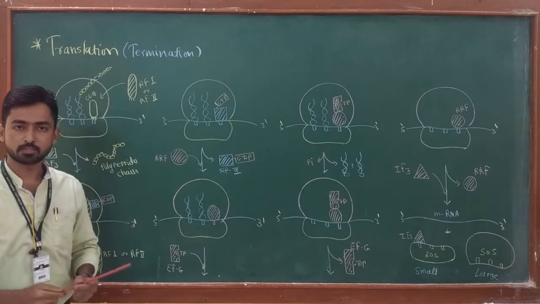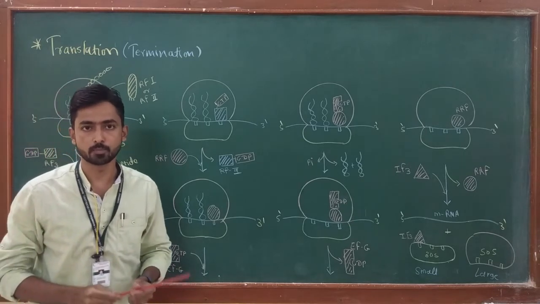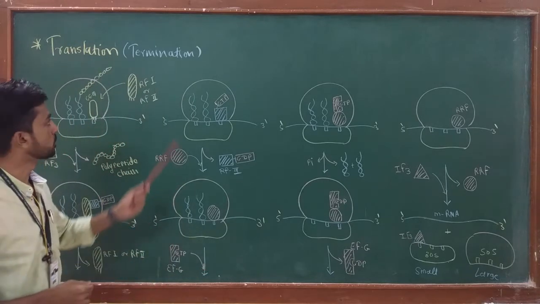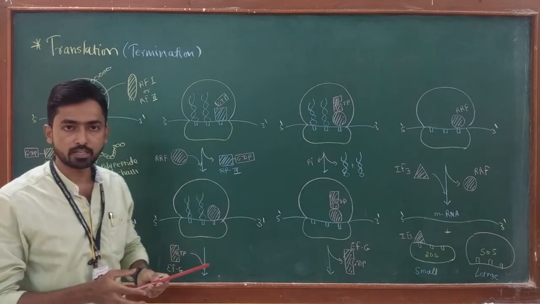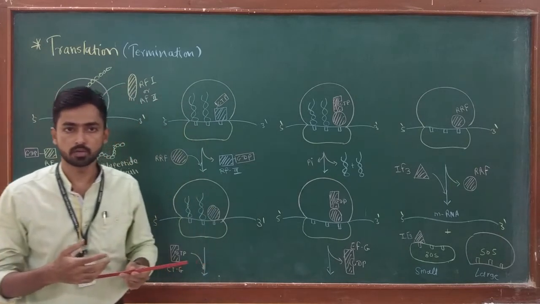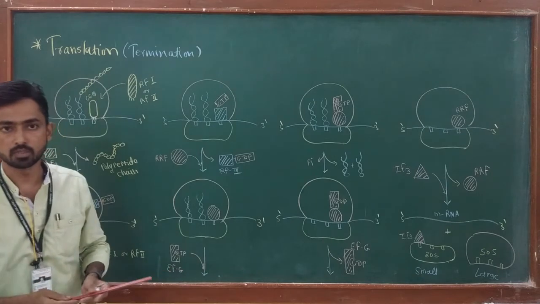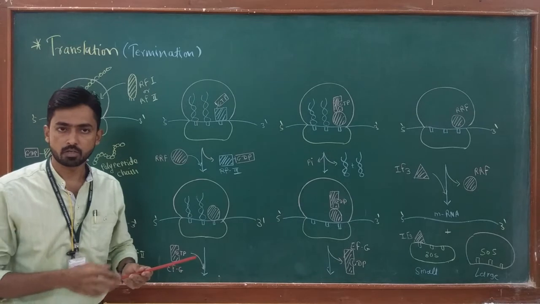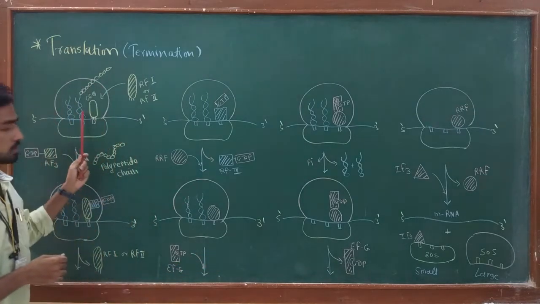Hello friends, for the last 4 videos, I have been discussing the process of translation which occurs inside the prokaryotic cell. So this is the last video of the series, in which I am going to focus on the termination stage of translation. We know that during the initiation and elongation processes of translation, a ribosome does cycling of the tRNAs and synthesis of the new polypeptide chain.